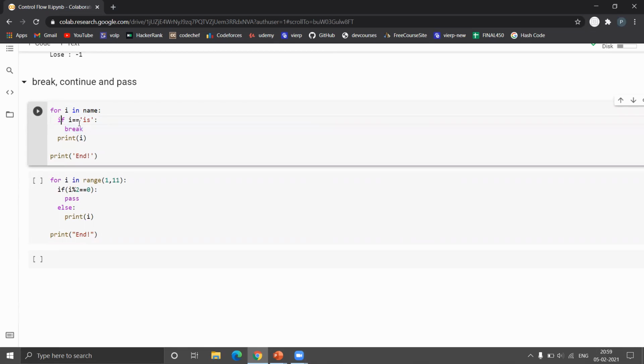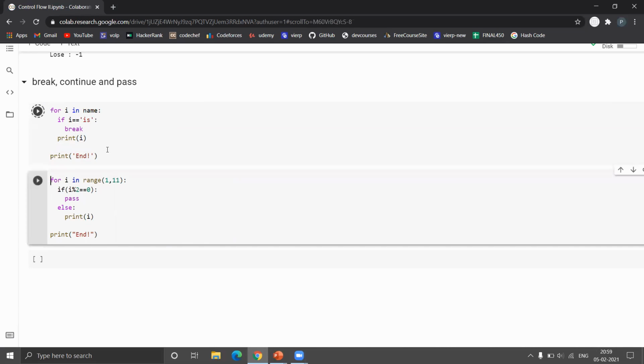So it checks the condition: if that iterable is equal to "is". If yes, then it enters the if statement, and what it does is break. After the execution of the break, the loop will exit, and it will just execute whatever statement we have written below the for loop. So let's see what happens here.